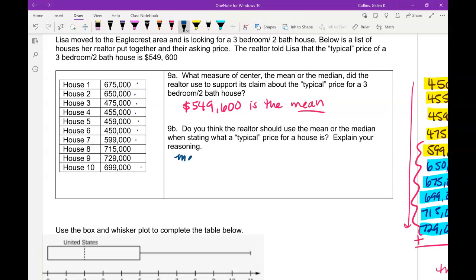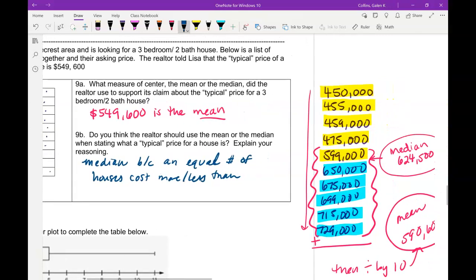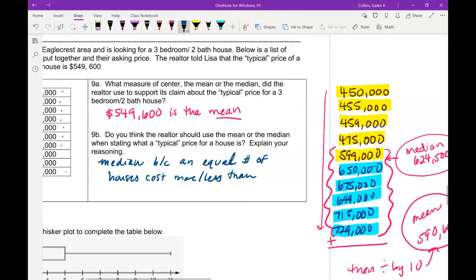I might say the median, because an equal number of houses cost more or less than the median price. And we said the median is what, 624,500?